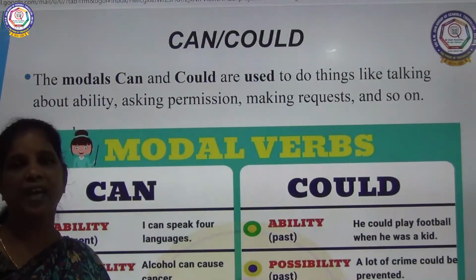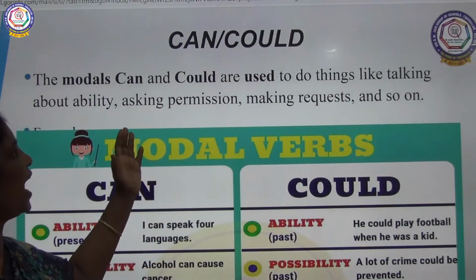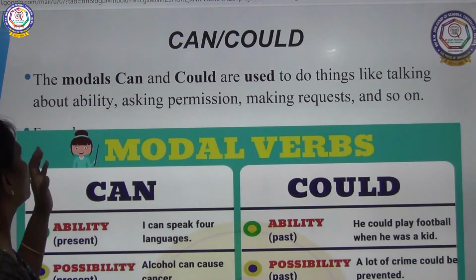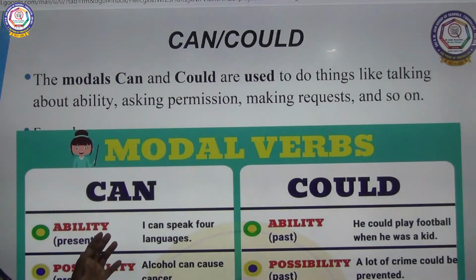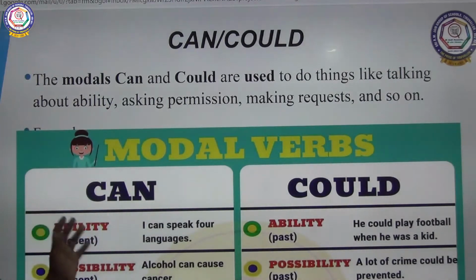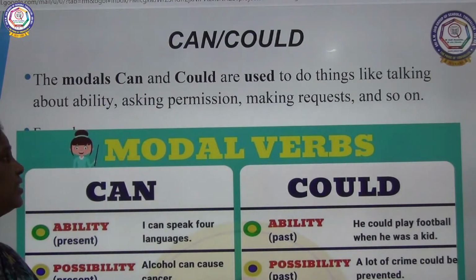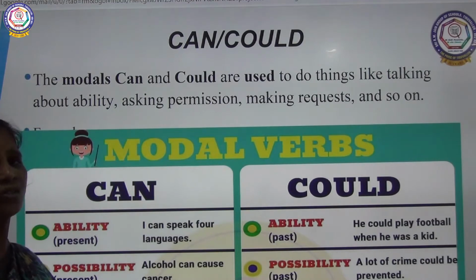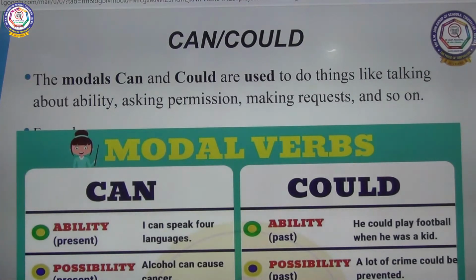First we have seen 9, we will go by 2. Can and could. Can is in present tense, could is in past tense. So the modals can and could are used for talking about ability, asking permission, making requests and so on. So you will be talking about ability.